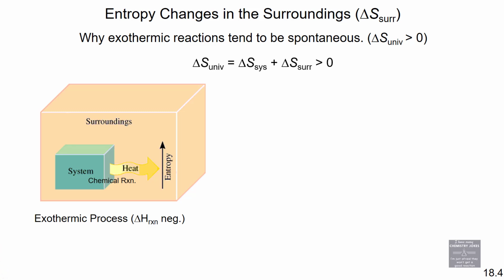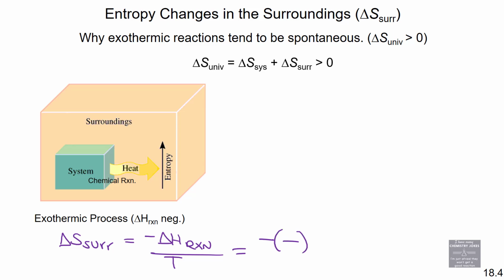We just said a moment ago that delta S of the surroundings is equal to negative delta H of the reaction over T. So that means delta S of the surroundings will have a positive value because it's a double negative.